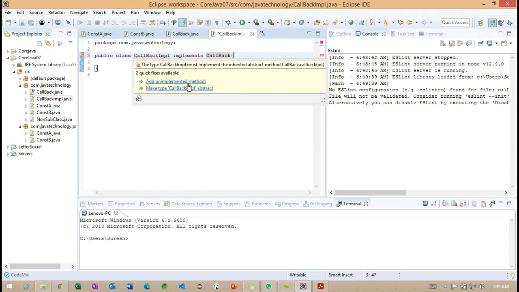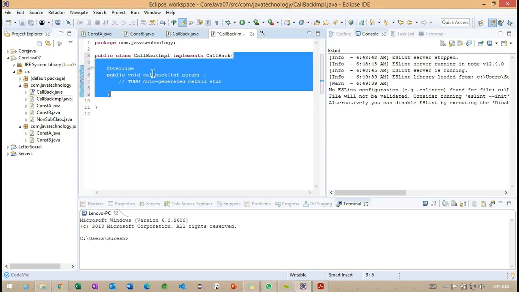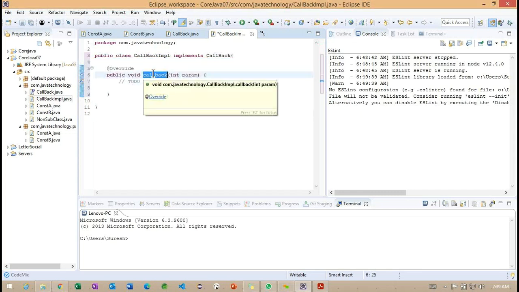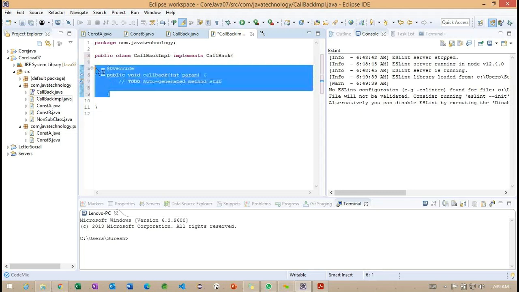So we have two options here. We can add the unimplemented method, or we can make this class abstract. Getting the point. But here, what exactly are we going to do? We try to implement the method called callback. Using this way, we are going to achieve dynamic method resolution here. Dynamic method resolution is the same.